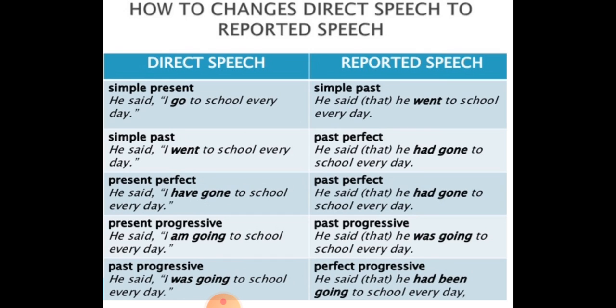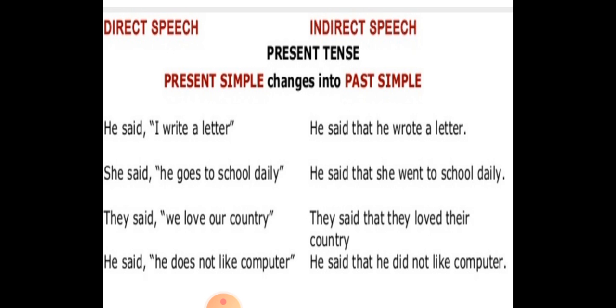The first thing is that when you see the sentence, first you have to identify the tense. In the direct sentence, what is the tense? First you need to identify that, and then accordingly you need to change the tense in the indirect sentence. That's why you need to remember the tense changes also, because while converting direct to indirect sentence, the tenses play a major role, so you should know.